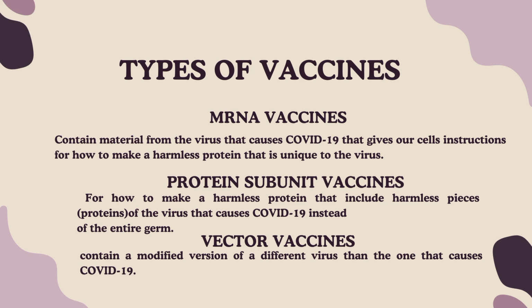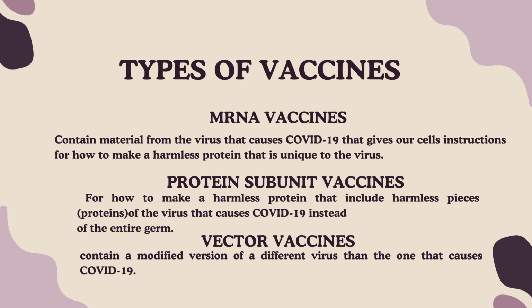The second one is protein subunit vaccines. Protein subunit vaccines include harmless pieces, proteins, of the virus that causes COVID-19 instead of the entire germ. Once vaccinated, our bodies recognize that the protein should not be there and build T lymphocytes and antibodies that will remember how to fight the virus that causes COVID-19 if we are infected in the future.